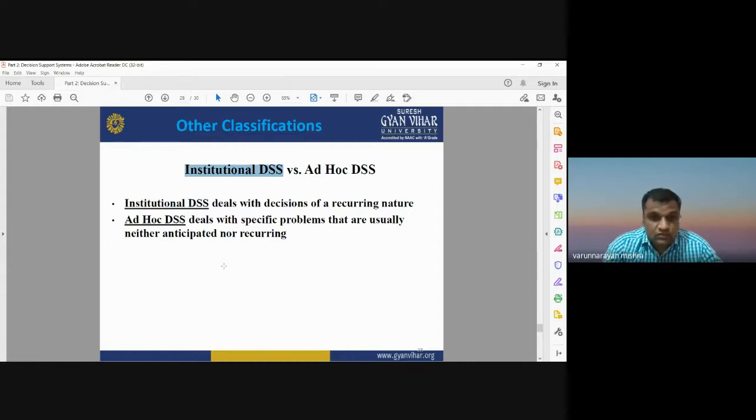Both are different from each other depending on the nature of the problem you are dealing with, recurring or specific. Depending on that, you can use either institutional DSS or ad hoc DSS.